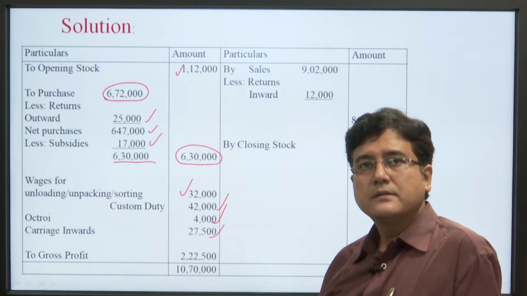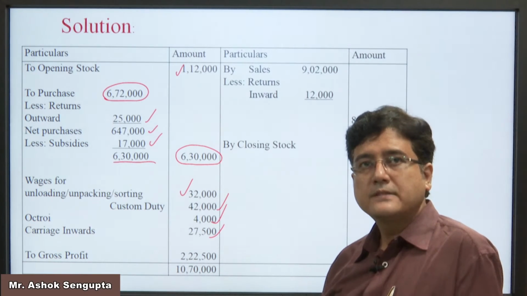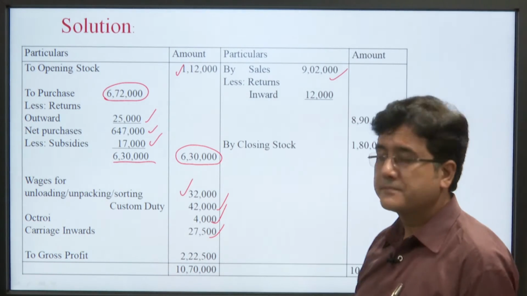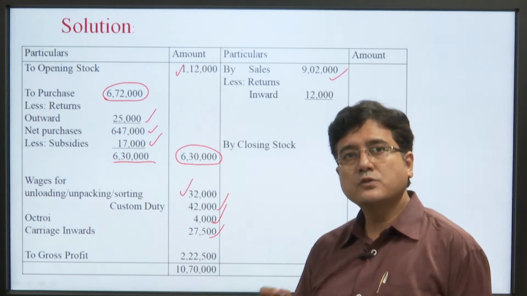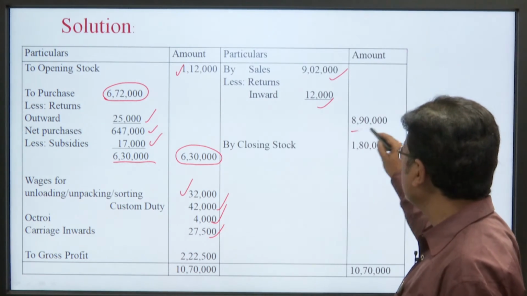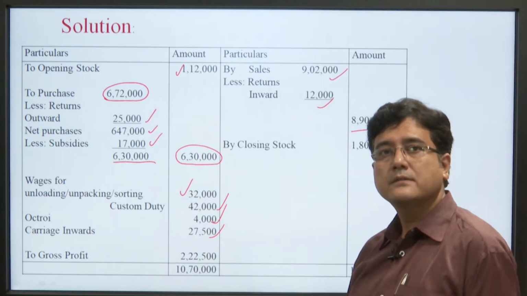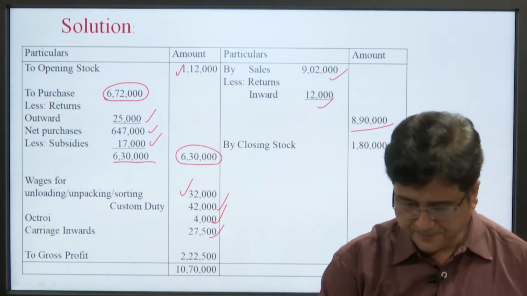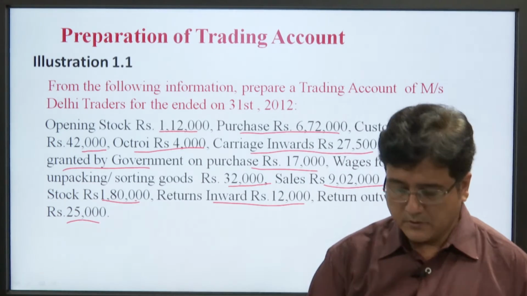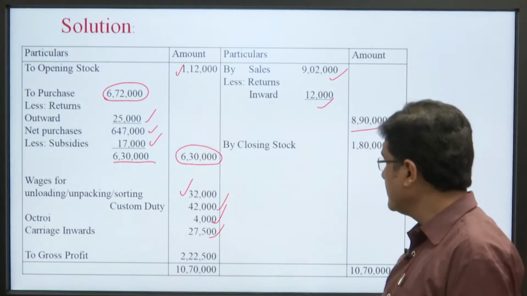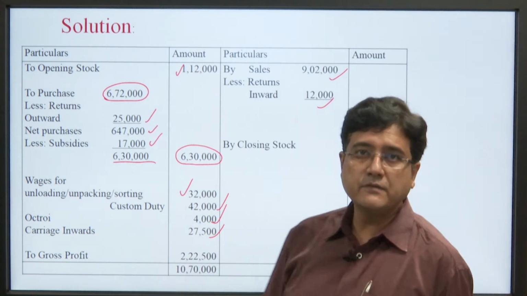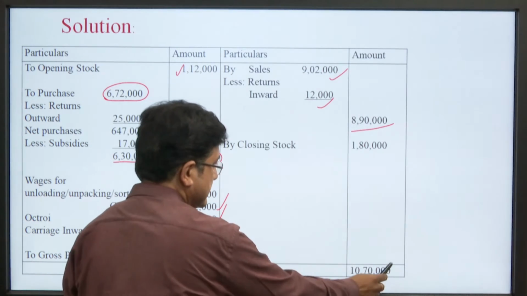Now, come to the right hand side. Sales given in the question 9,02,000, sales return also given. So, we deduct the sales return, we find that this is the amount 8,90,000. Closing stock also given, 1,80,000. Now, add these things, we get 10,70,000. When we add this, we get 10,70,000.